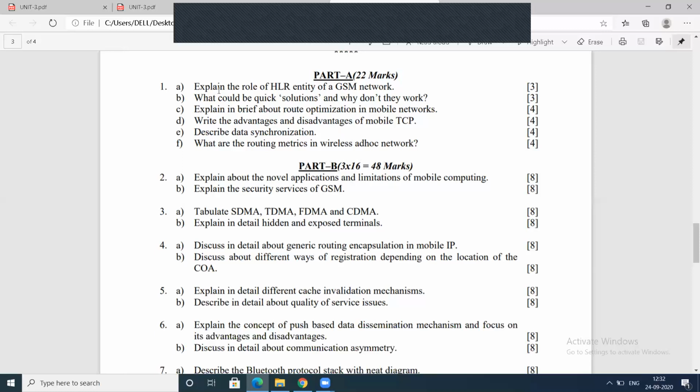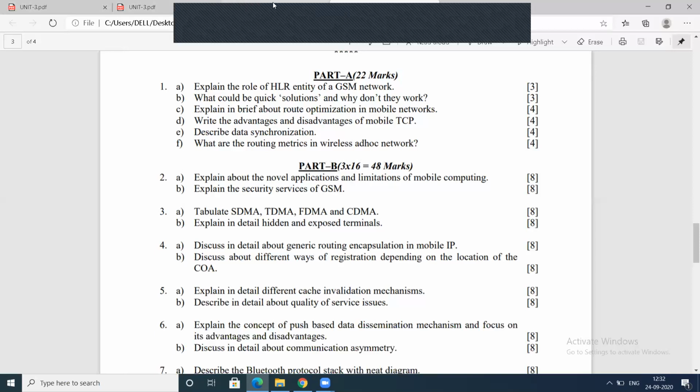Next one, a short answer question. Explain the role of the HLR entity in the GSM network. HLR means home location register. The home location register keeps the permanent information. It is a permanent database which stores each and every piece of information regarding the mobile device permanently, and maintains the complete information.